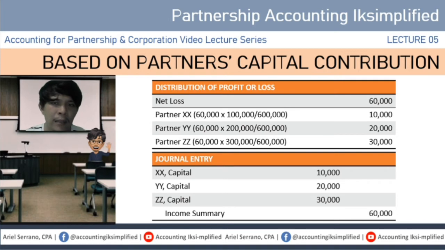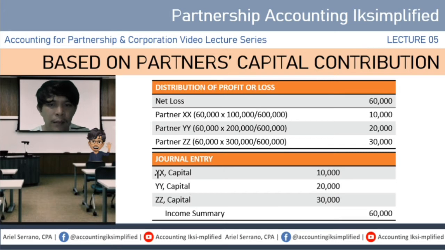So, ganun lang din natin gagawin ito, no? 60,000 yung net loss mo times 100 over 600. And you do it for partners YY and partner ZZ. So, 10,000 kay XX, 20,000 kay YY, and 30,000 kay partner ZZ, for the total of 60,000 na net loss.